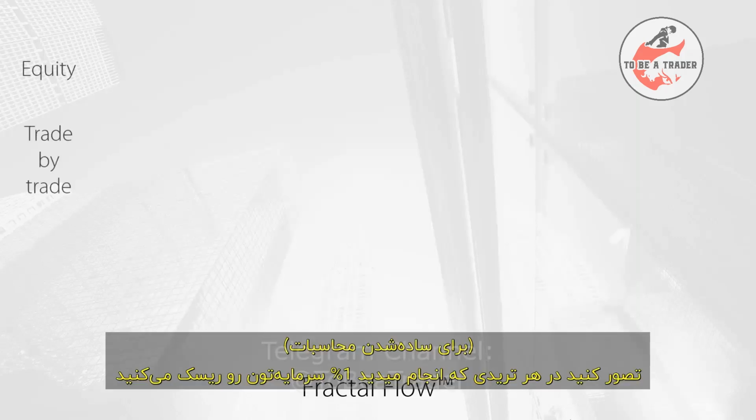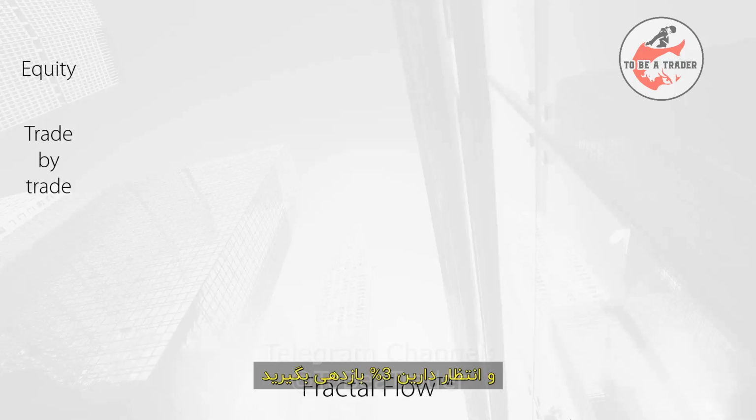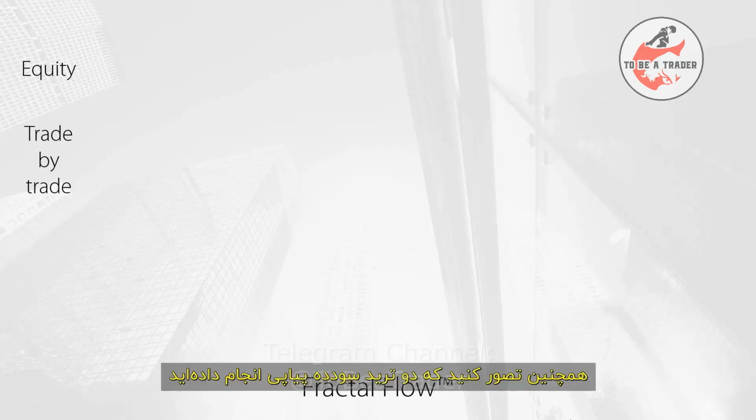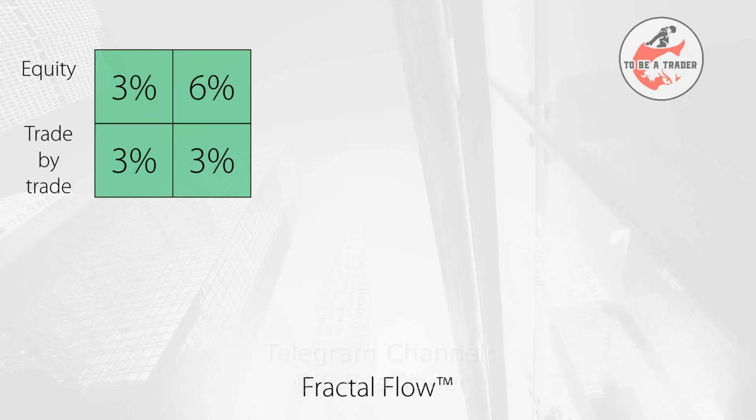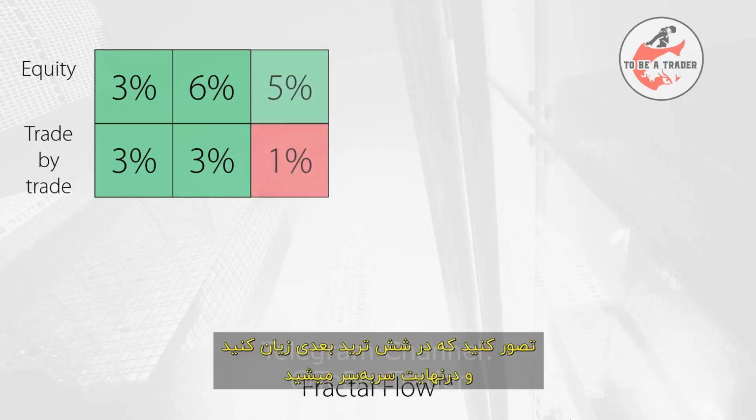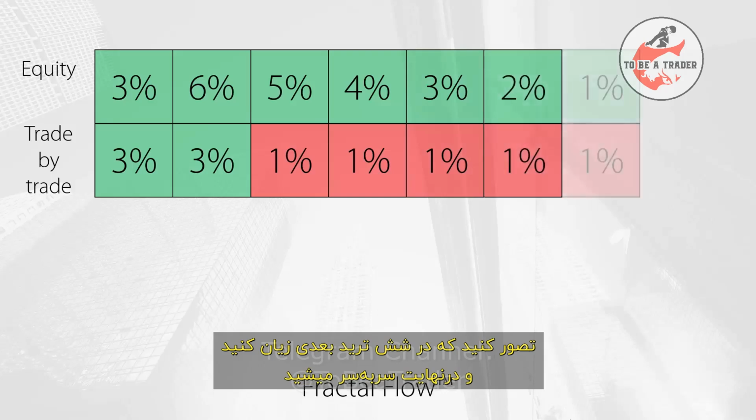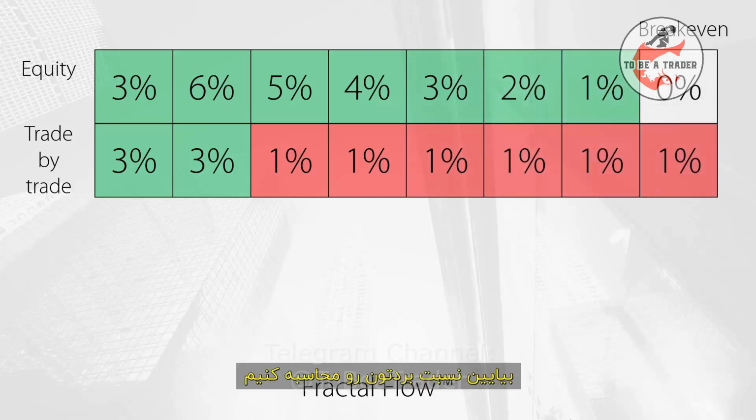Imagine, for simplicity's sake, that in every trade you make, you risk 1% of your capital and you expect to win 3% in return. We clearly have a risk-reward ratio of 1 to 3. Imagine also that you have made 2 profitable trades in a row, producing a 6% return on your capital. Since you lose only 1% of your capital if you are wrong in your decisions, you can be wrong for the next 6 trades. Imagine that you end up being wrong in the next 6 trades and you end up breaking even. Let's calculate your win ratio.